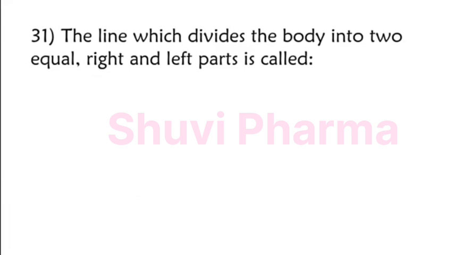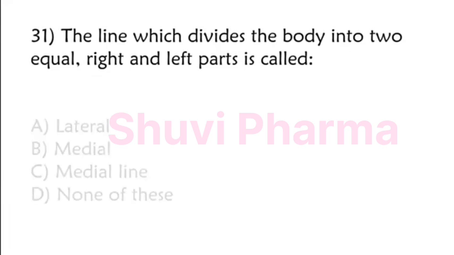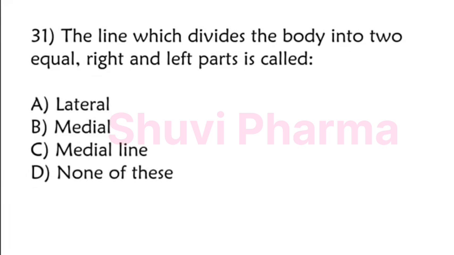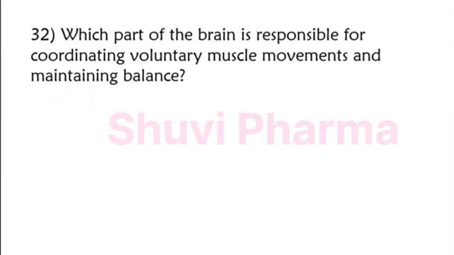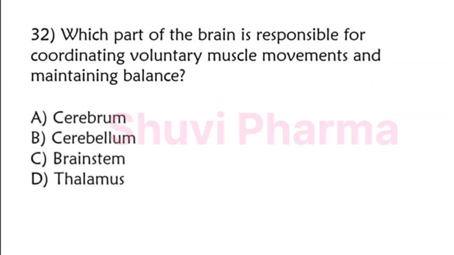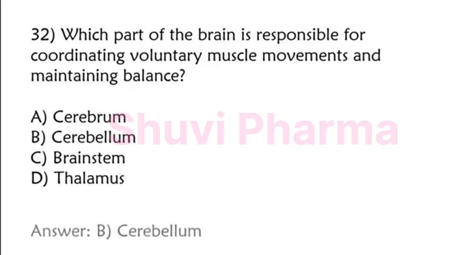The line which divides the body into two equal right and left parts is called lateral, medial, medial line, none of these. The correct answer is option C, medial line. Which part of the brain is responsible for coordinating voluntary muscle movements and maintaining balance? Cerebrum, cerebellum, brainstem, thalamus. The correct answer is option B,